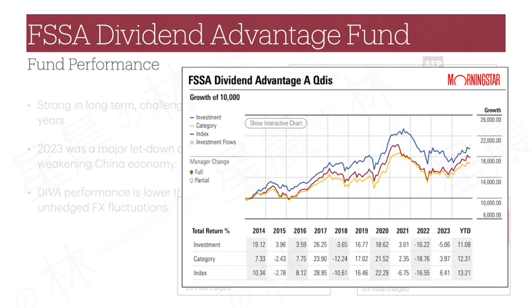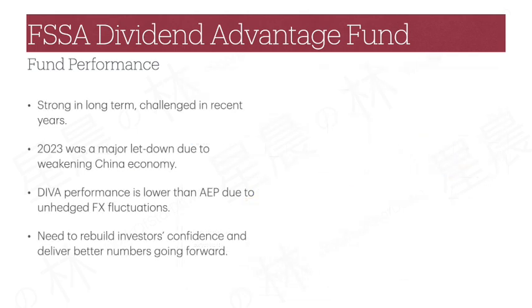Looking at Morningstar's comparison again, we can see there are some years where the fund underperformed, like 2023, and some years when the fund did great, like 2014 and 2018. While the fund is still a notch above the rest on long-term basis, it would be good if the fund can find a way to make some short-term tactical adjustments to the portfolio when needed to avoid 2023's underperformance again. Otherwise, only time will tell if the fund's long-term bets worked out and investors' confidence rebuilt.